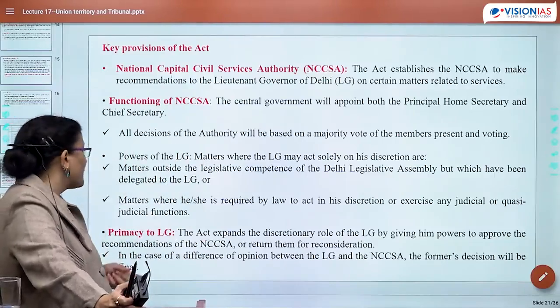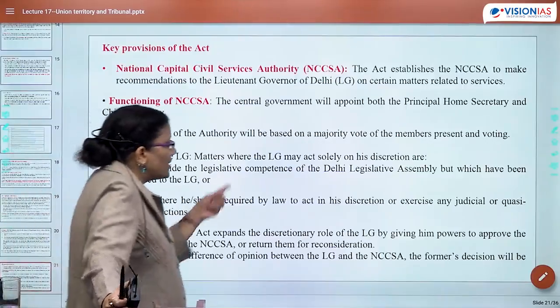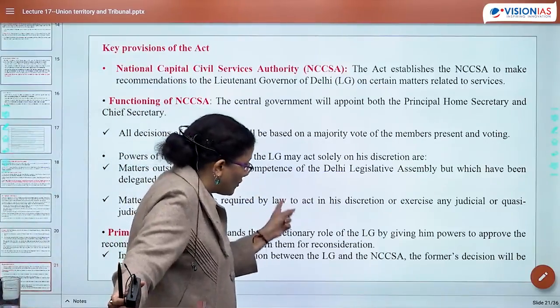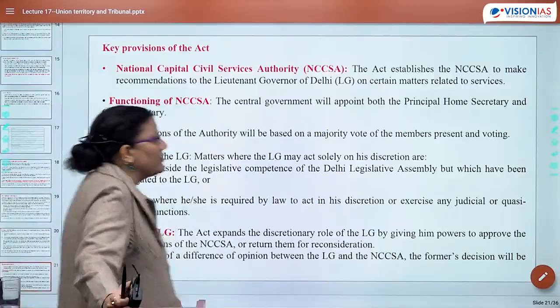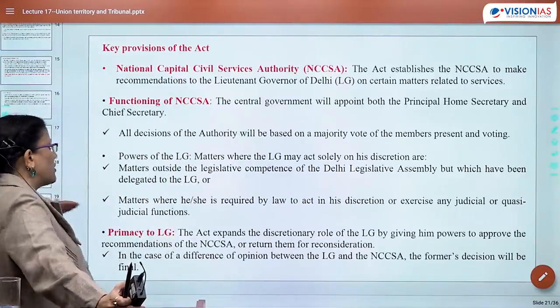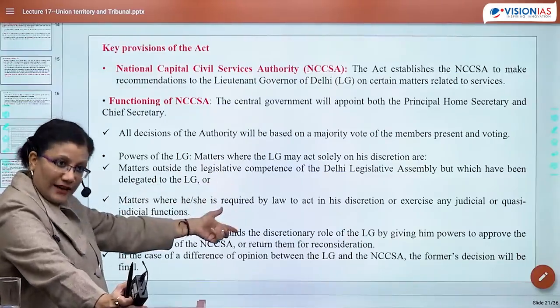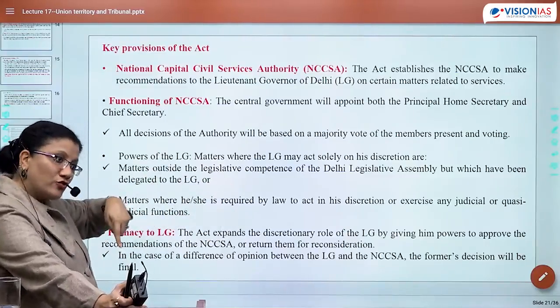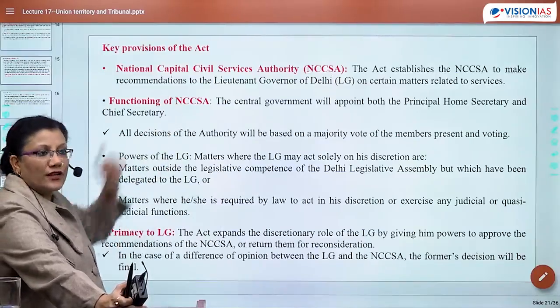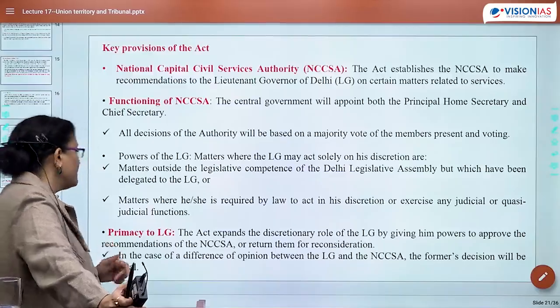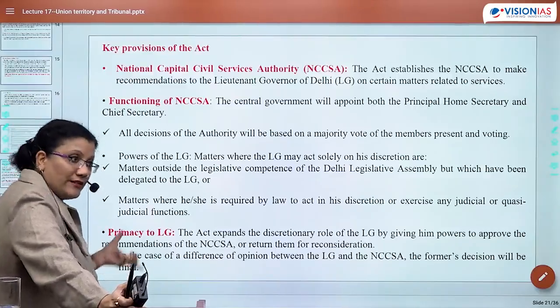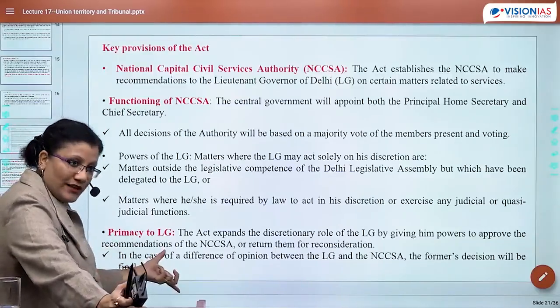Fine. Matters where he or she is required by an act or law to act in his discretion or exercise any judicial or quasi-judicial functions. If there is a certain act which also asks the LG to do the same, the LG will start working in his discretion. Primacy to LG. This particular act gave primacy to the LG.